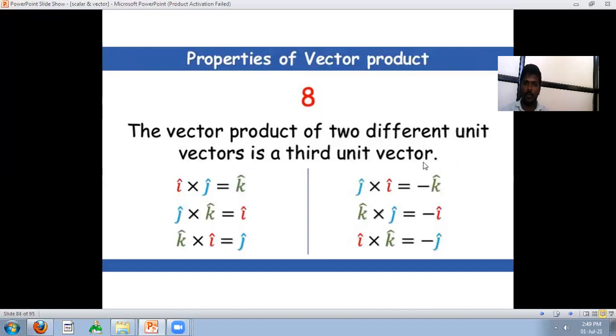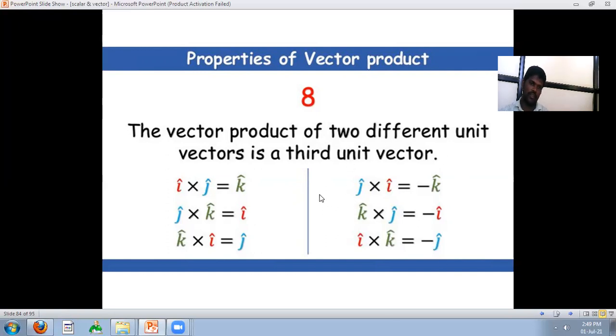The vector product of two different unit vectors is a third unit vector: i cross j is k cap, j cross k is i cap, k cross i is j cap. And j cross i is minus k cap, k cross j is minus i cap, and i cross k is minus j cap.